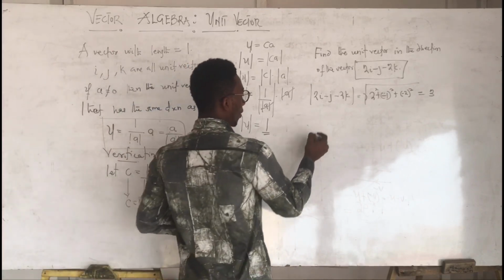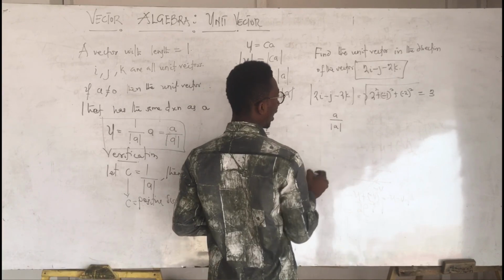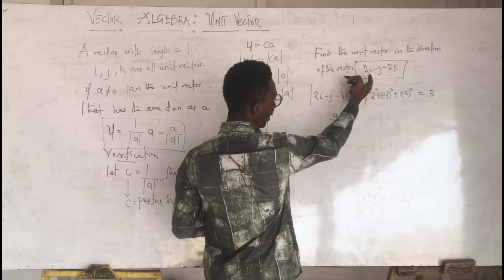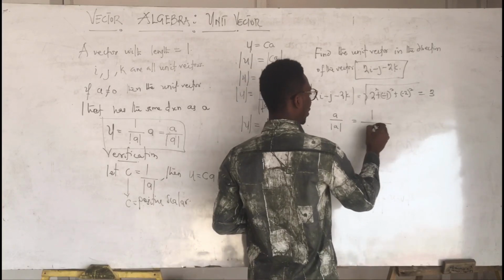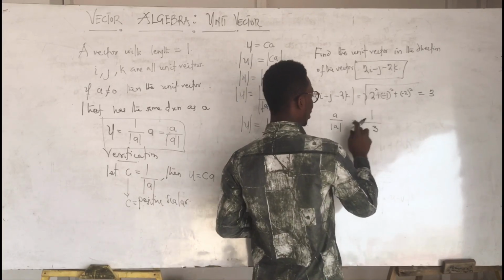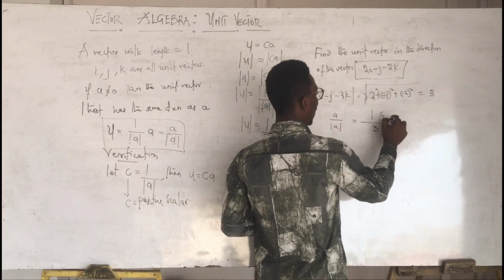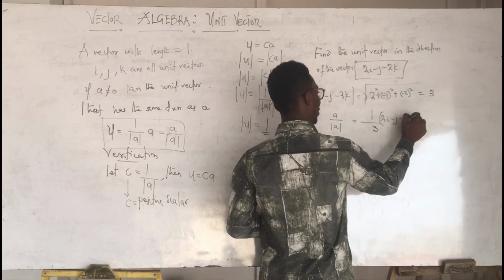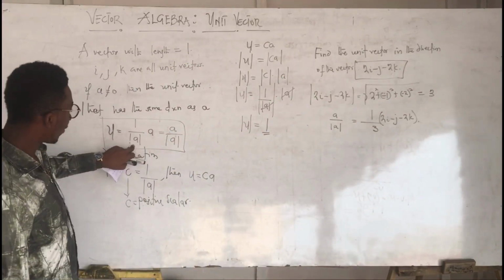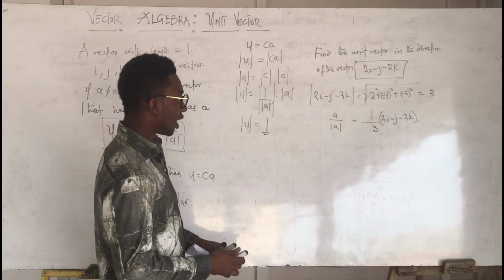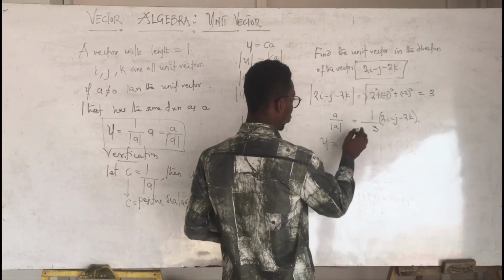So the unit vector is the vector divided by its magnitude, which is 1 divided by 3 times the vector itself, 2i minus j minus 2k.